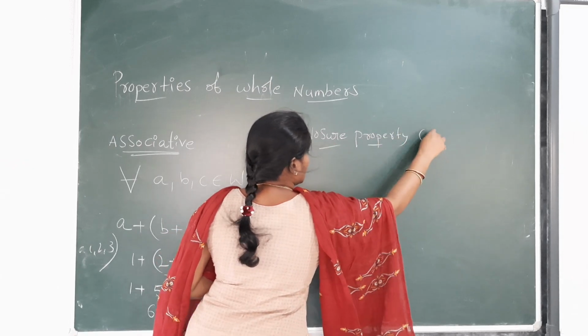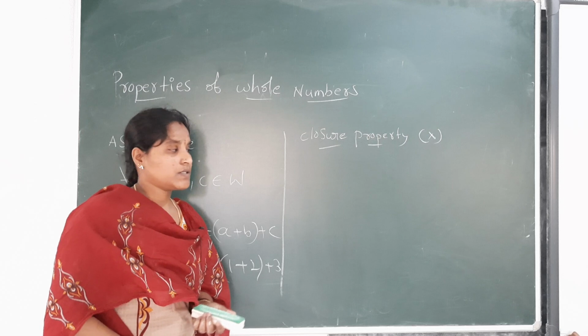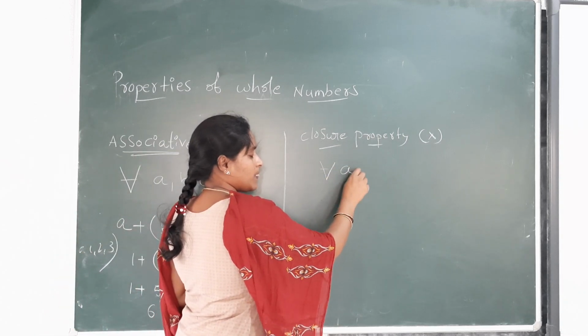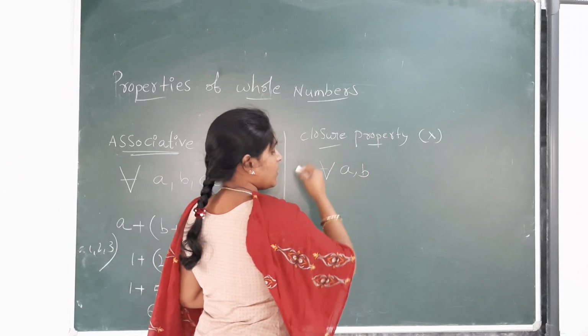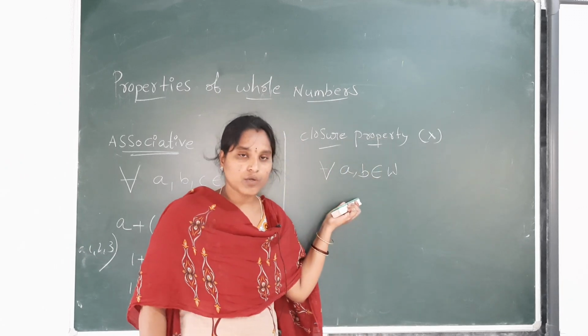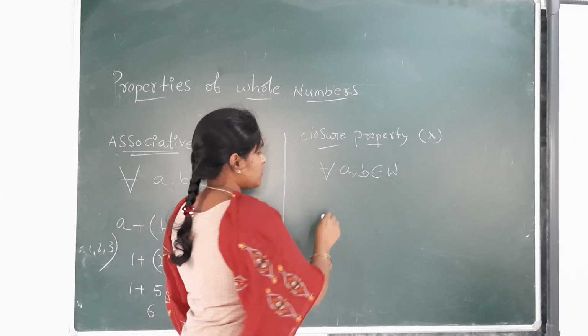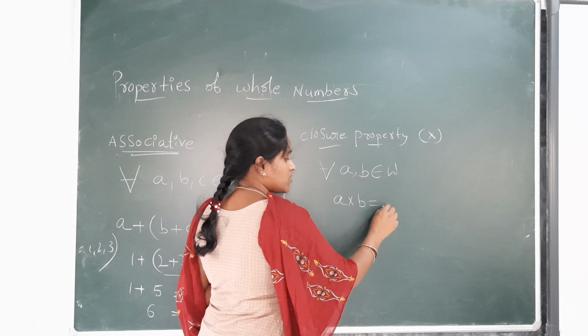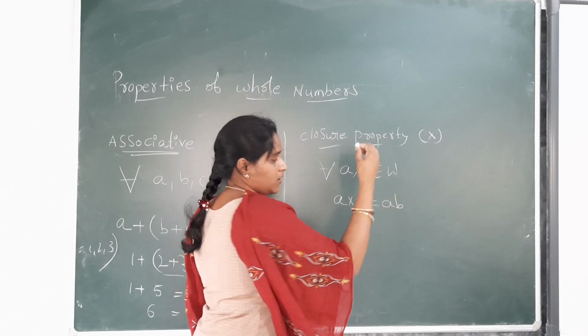Closure property under multiplication. Same formula: for any two whole numbers, the multiplication of two whole numbers is again a whole number.